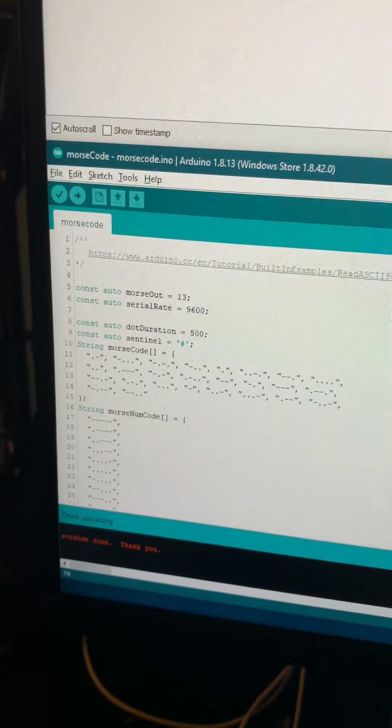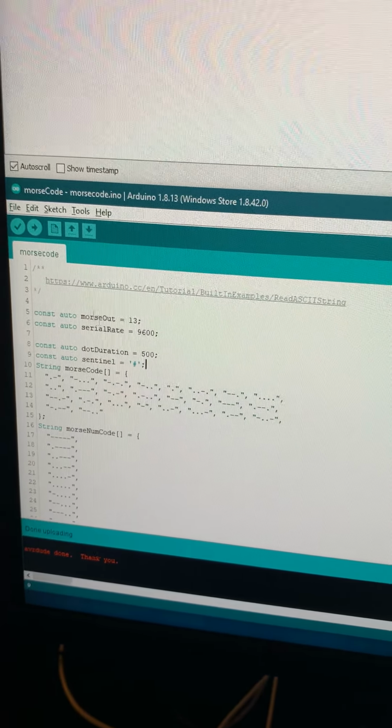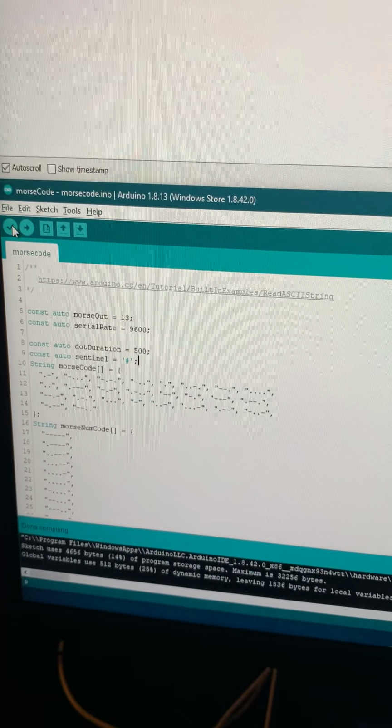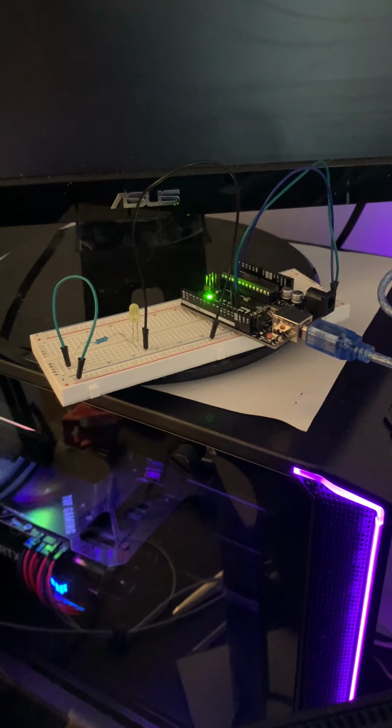Down here we have our sketch for the program with the Arduino IDE. We can re-verify and then re-upload. We'll see the board beep when it's received the new program.